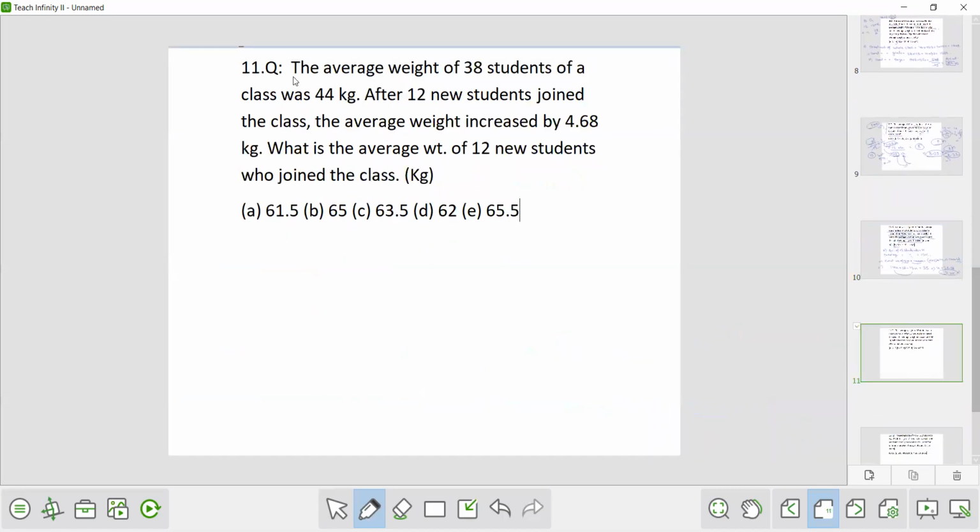Now the next question. The average weight of 38 students of a class was 44 kg. After 12 new students joined the class, the average weight increases by 4.68 kg. So what is the average weight of the 12 new students who joined the class? Okay. So the total